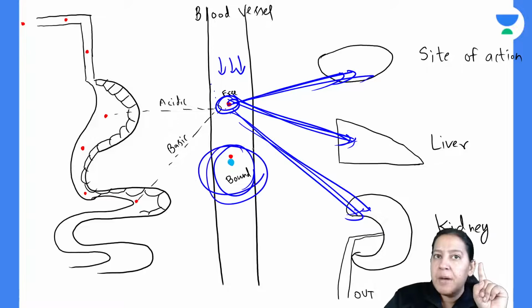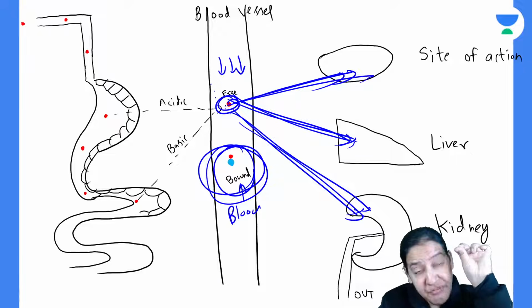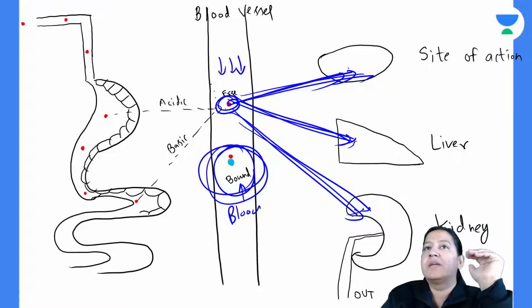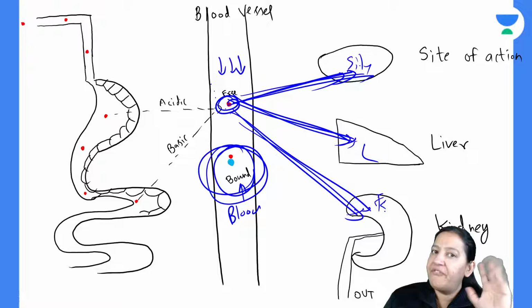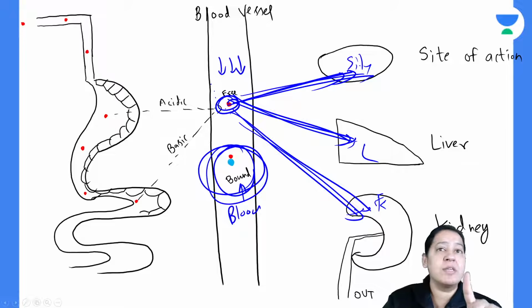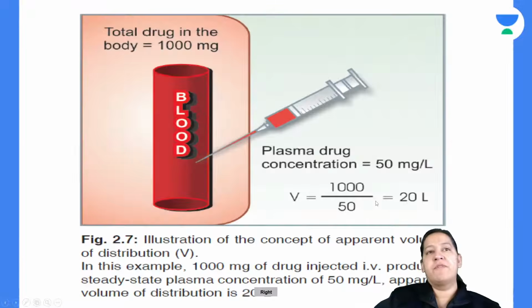So in the blood, basically you have bound. B for bound, B for blood. In the blood we have bound. In the blood we don't have free. As soon as free is there, free will enter in the three organs: at the site of action, in the liver and in the kidney, right? So there is no free in the blood. You got this concept? It is a big concept to understand volume of distribution. Very few students can understand volume of distribution, right?